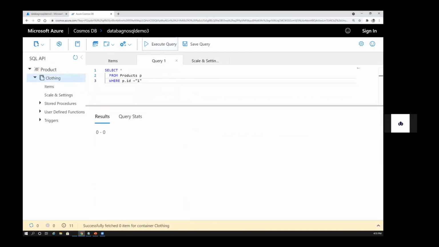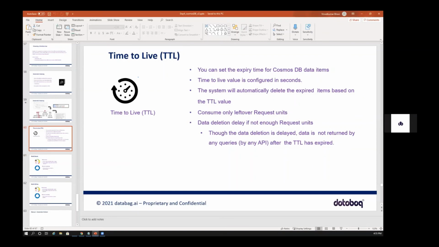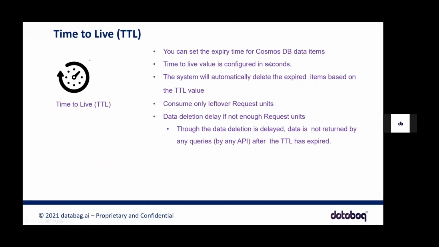Okay, so in a nutshell, at a high level, you can set the expiry time for Cosmos DB, and the time to live value is configured in seconds. It automatically deletes, and it consumes request units again to delete. Again, it's a query, so it needs request units.